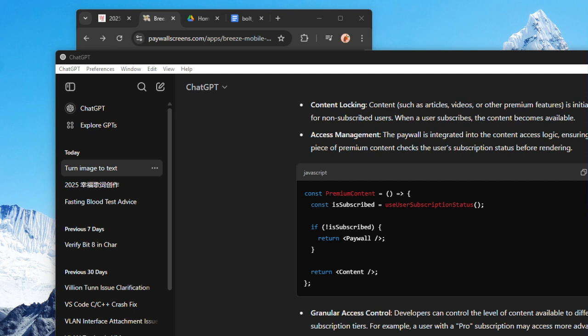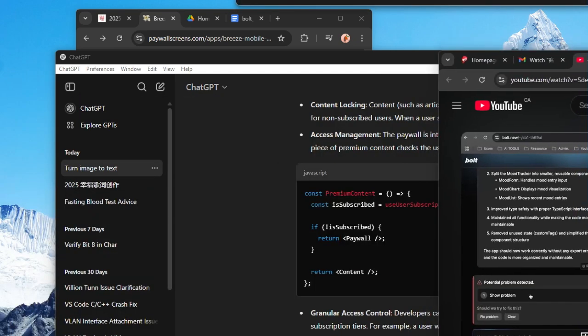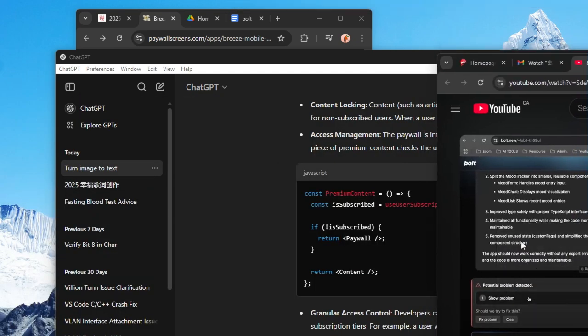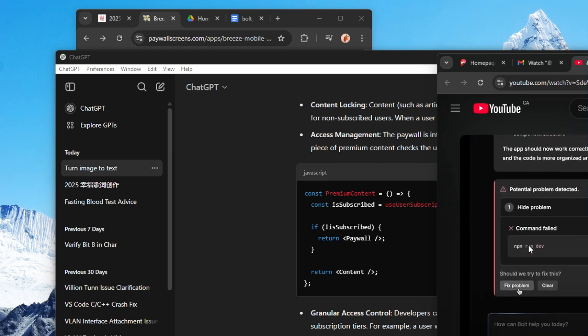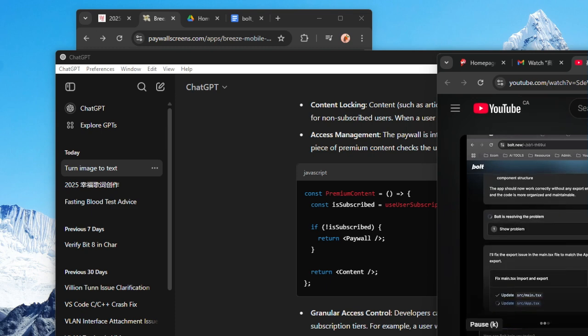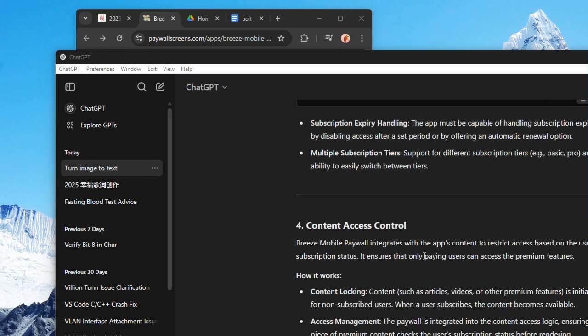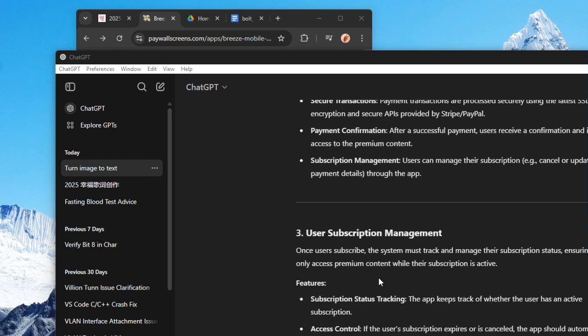Form, what's it says? Split node tracker into smaller. I like to do a similar thing to like the video said. It didn't give me this more detailed in my function with making the code more maintainable. Let's see. It didn't give me all this part. Probably okay, content access control.